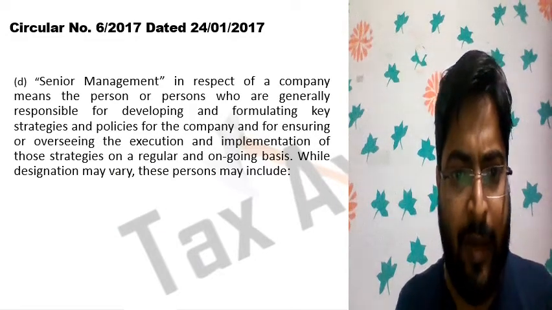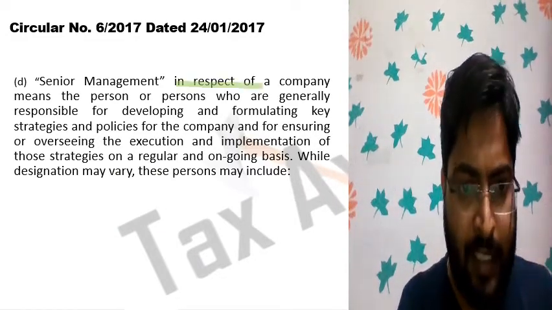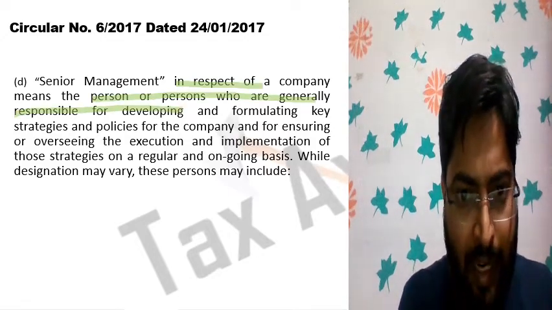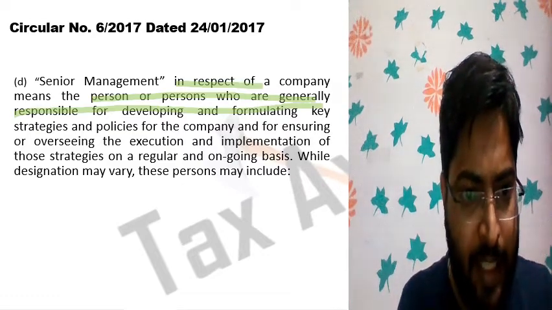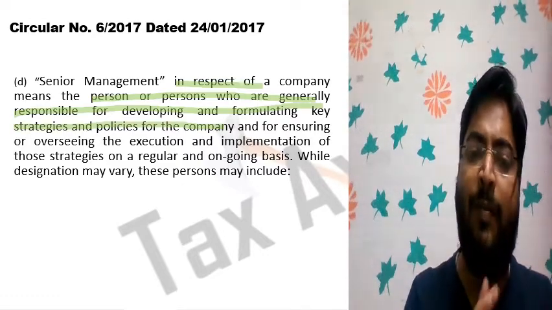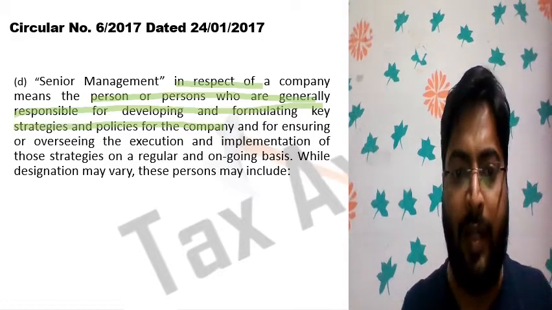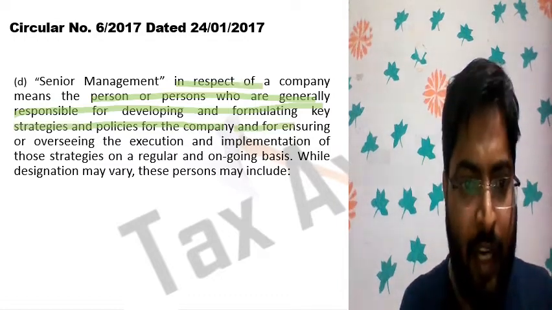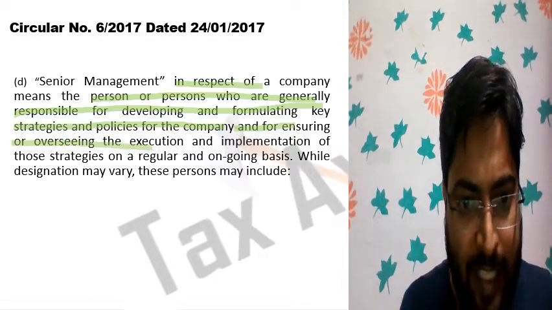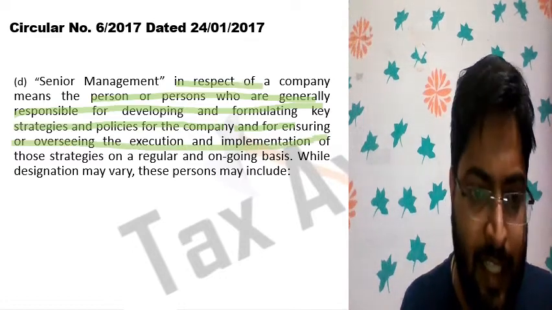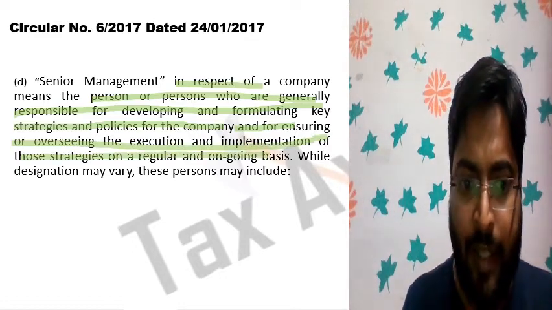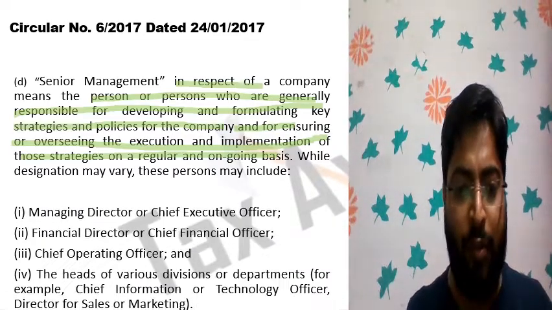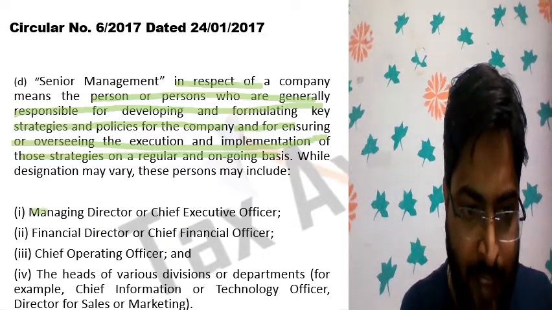of senior management. Senior management in respect of a company means person or persons who are generally responsible for developing and formulating key strategies and policies for the company, and for ensuring or overseeing the execution and implementation of those strategies on regular basis and ongoing basis. While designation may vary, this person may include managing director or chief executive officer. These are the key management.